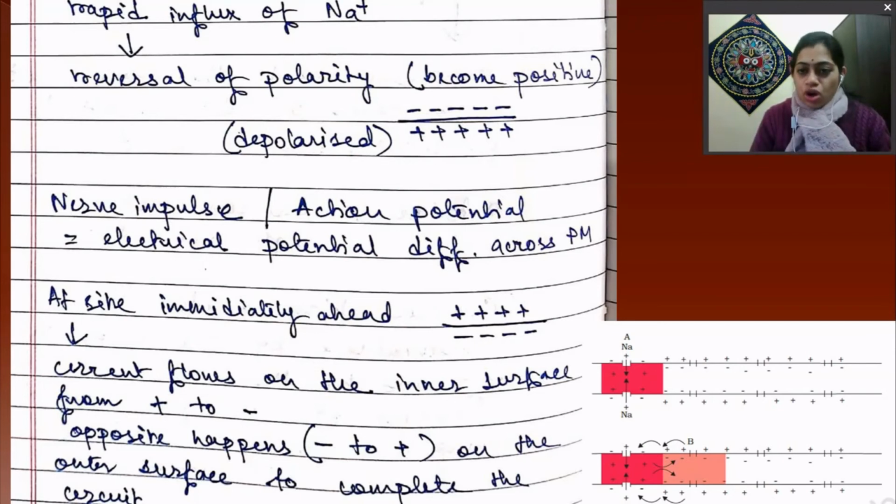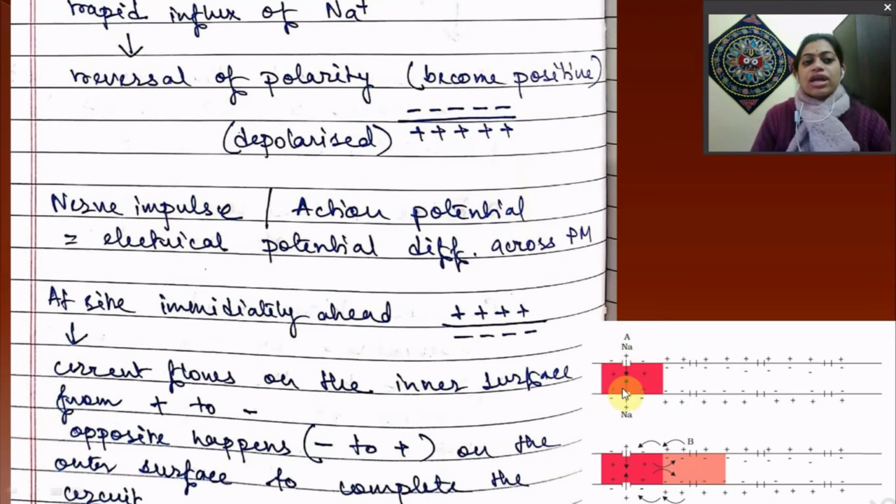Because lots of sodium ions rapidly influx into this portion, the total charge becomes positive at that particular portion, and the membrane will be depolarized. That means inside it is positively charged, outside it is negatively charged, right?